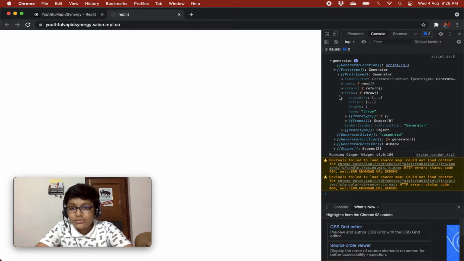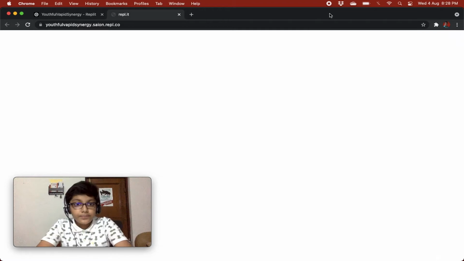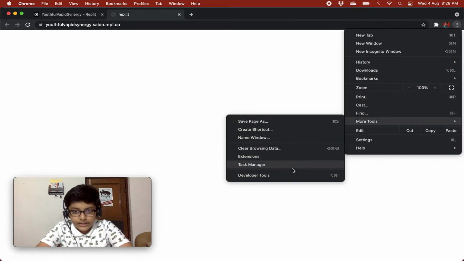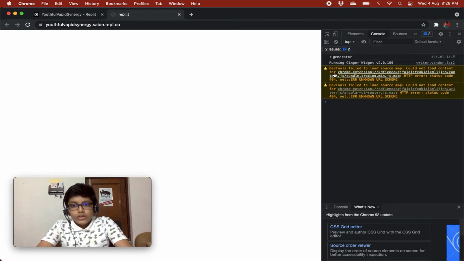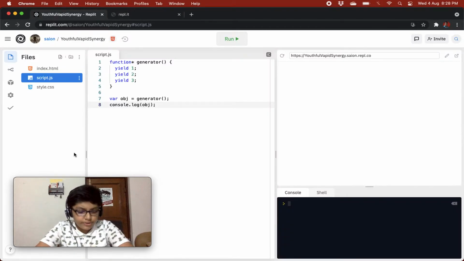So these are the three main functions to worry about. The main function is next, that will do all your tasks. So here is a generator. So we have seen what a generator is like.